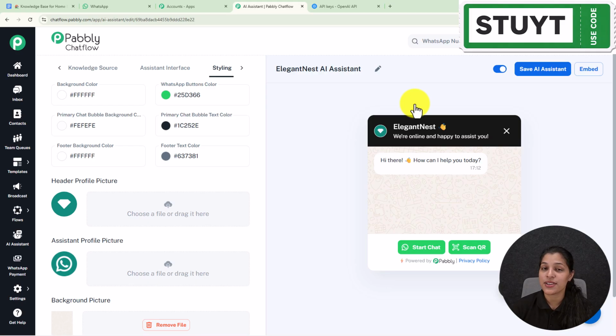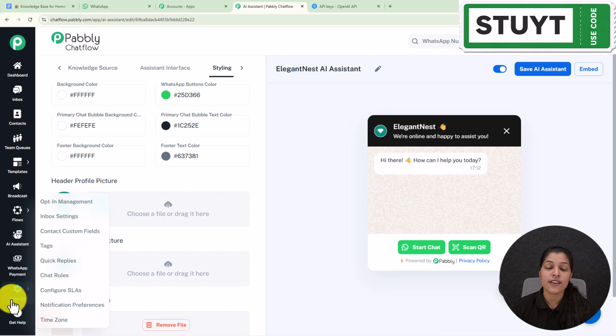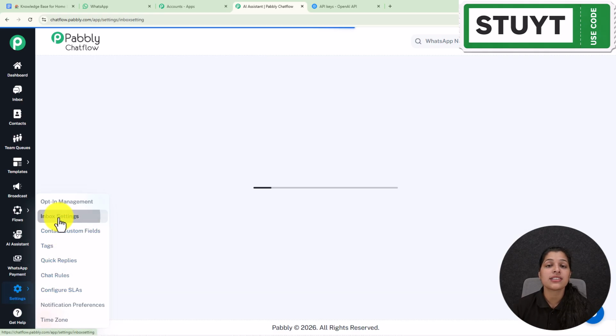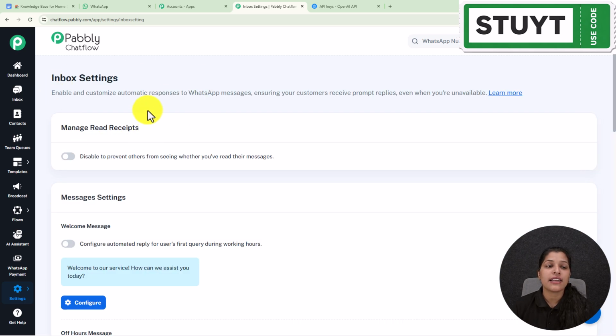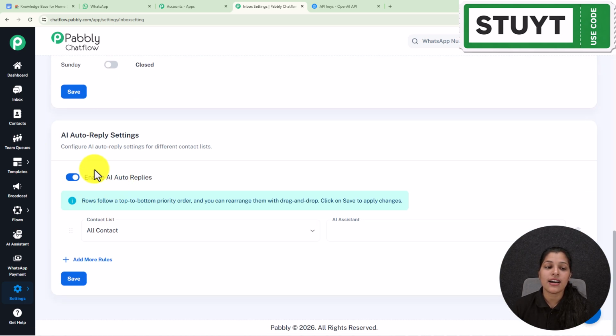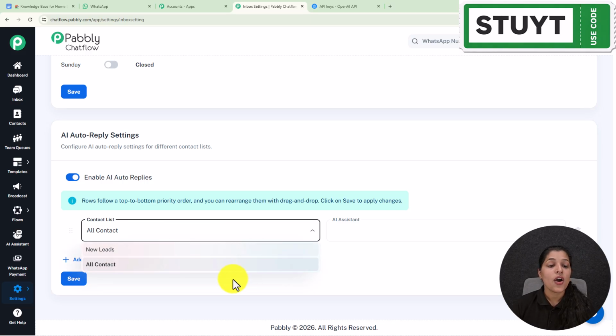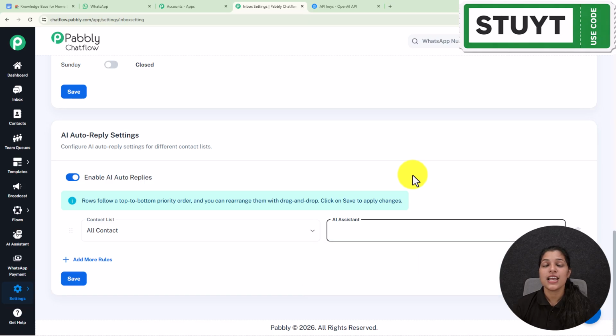Now you can reply to your customers without any manual efforts, and one more task is left, that is enabling the AI assistant for all your contacts or a particular chat. If you want to enable the AI assistant for all your contacts, then you just have to go towards the settings, where you will see this option of inbox settings, which you have to select. You will land on this page where you just have to scroll down, and at last we are getting this option for enable AI auto replies, which you have to keep enabled. And from this field of contact list, you can select all your contacts or a particular contact list for which you want to enable this AI assistant. And from this field of AI assistant, you can select your preferred AI assistant which you want to enable. So this is the simple process for enabling the AI assistant for all your contacts.